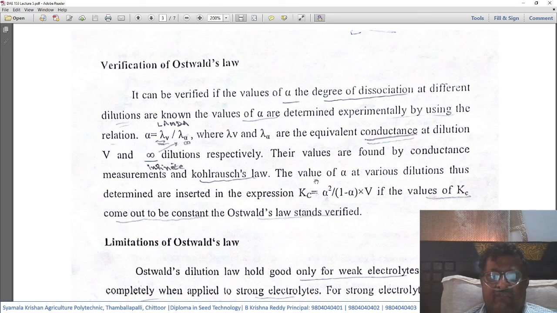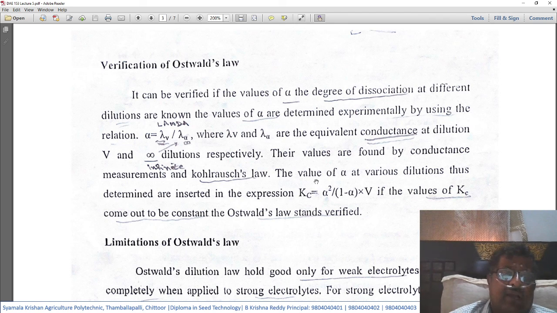The value of alpha is determined experimentally by using the relation alpha is equal to lambda V by lambda infinite, where lambda V and lambda infinite are the equivalent conductance at dilution V and at infinite dilution respectively.